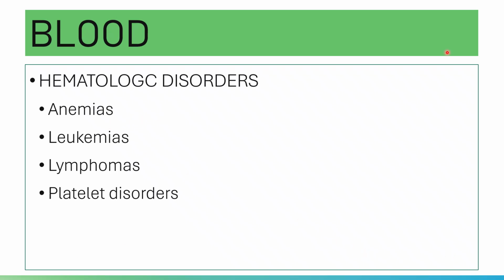For your leukemias, of course, you have a lot actually. You have acute myeloid, acute lymphoid, and the rest of your leukemias. And yes, you will learn about this.